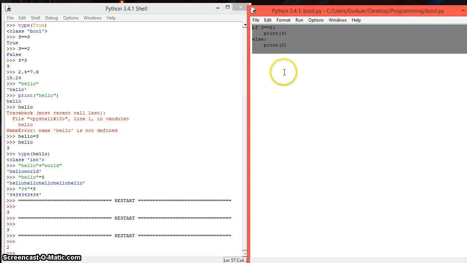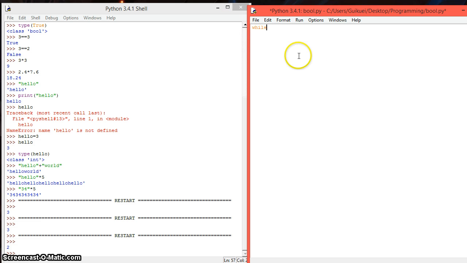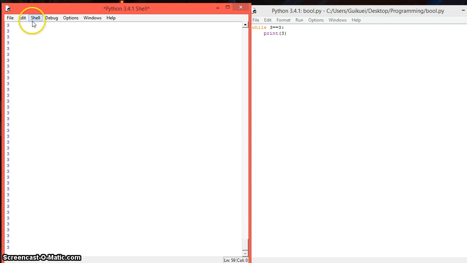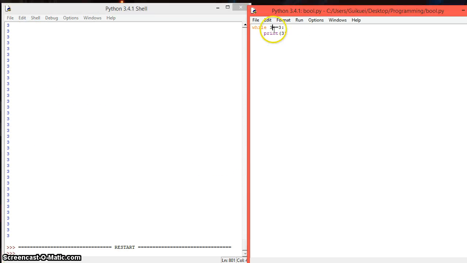So the use for Boolean is generally for conditionals. For example, it's also the conditional of a while loop. So if we do this, let's say print 3. If we run it, it's going to run infinitely. So I'll have to restart the shell. This is because it's the same again as just saying while True. So it's just going to repeat and repeat this loop.